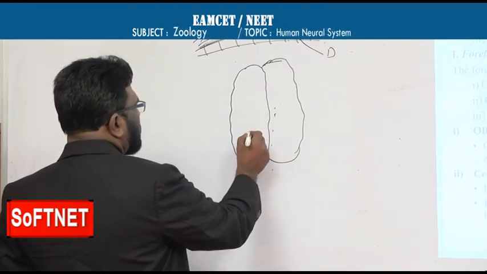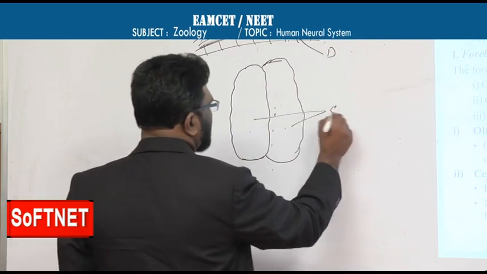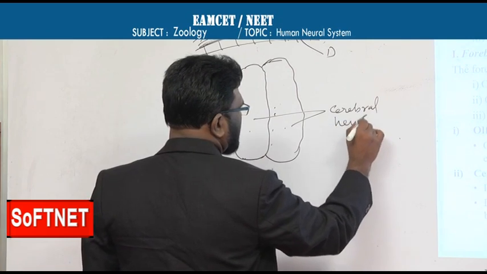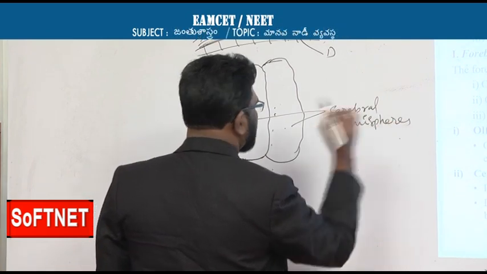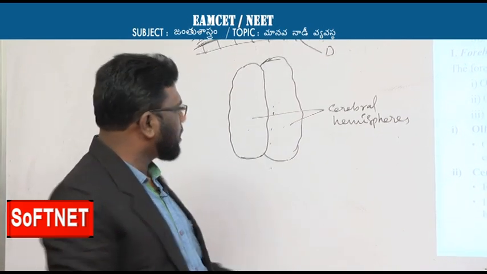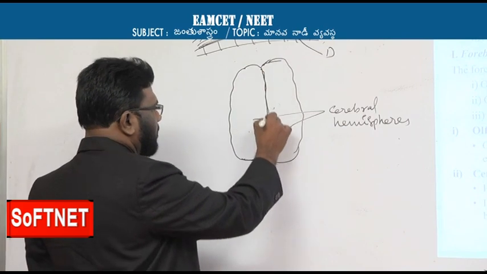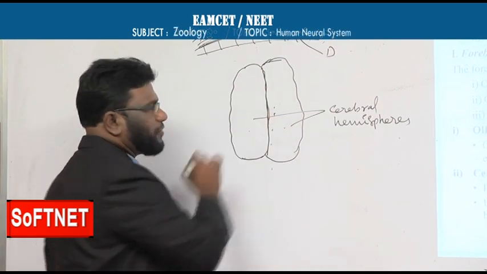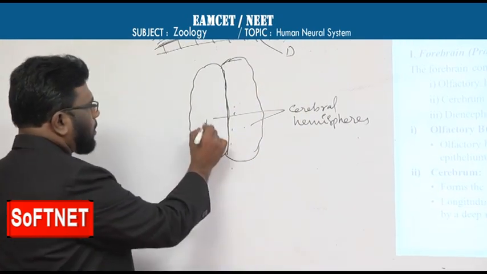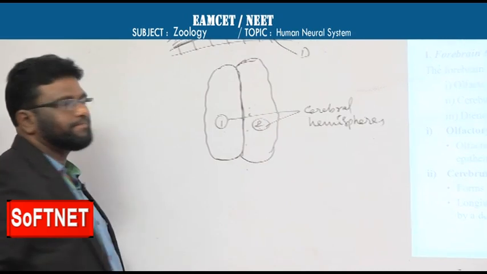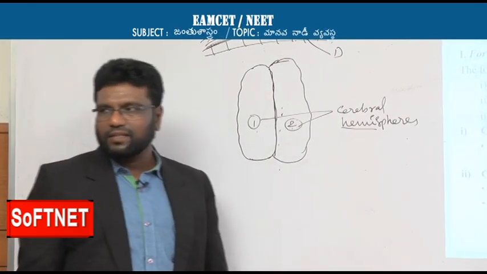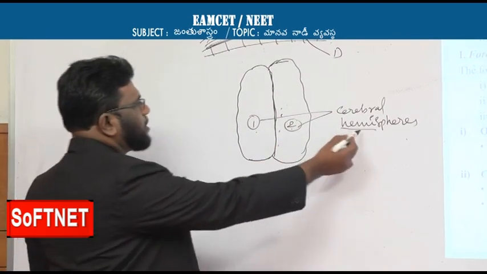So these 2 are cerebral hemispheres, and this is the longitudinal fissure. This longitudinal fissure divides the cerebrum into 2 halves. Hemispheres are not complete spheres, they are half spheres, hence the name hemispheres.